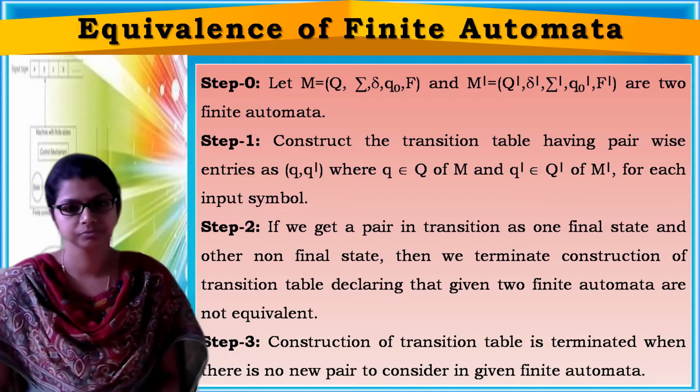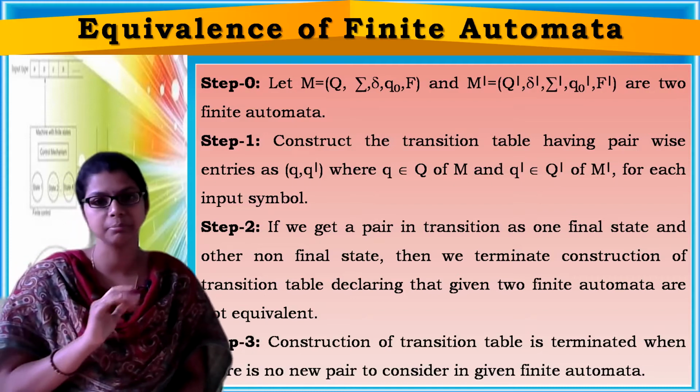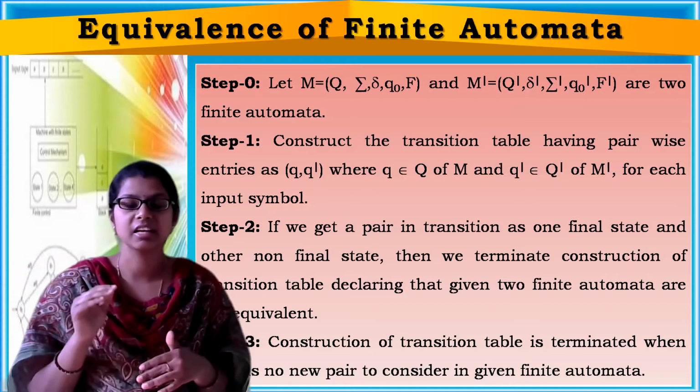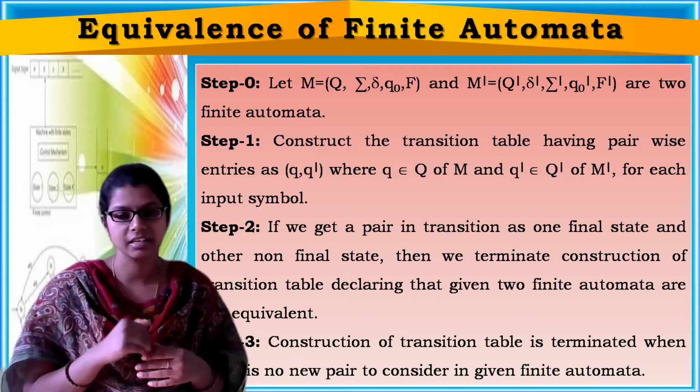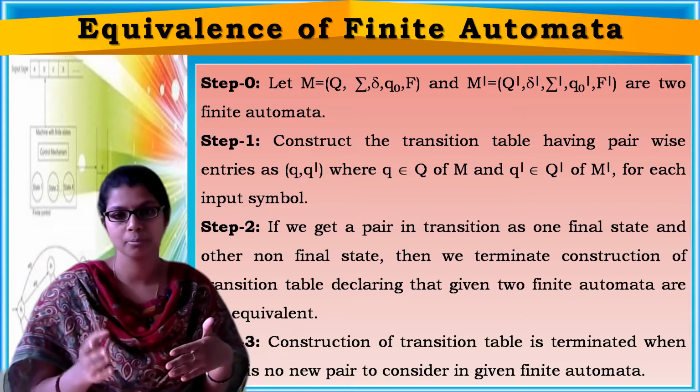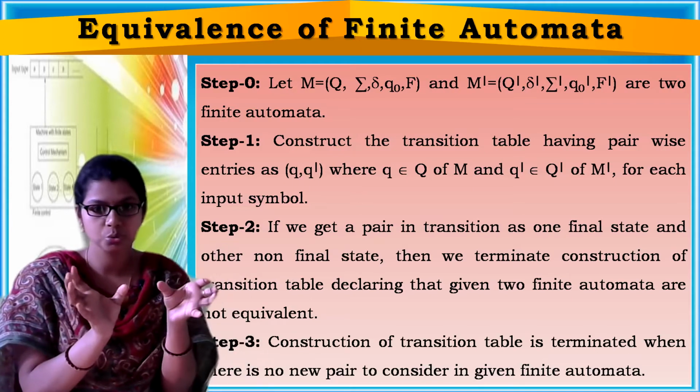Next, step 1. You have to construct the transition table having pairwise entries, as Q comma Q dash. Pairwise entries means you have to consider two states, right?